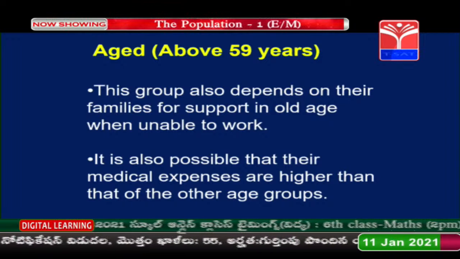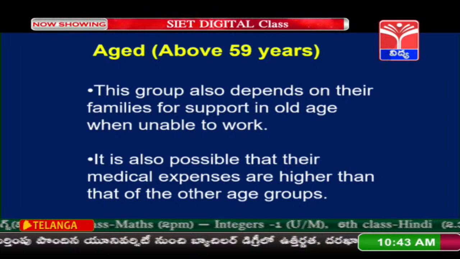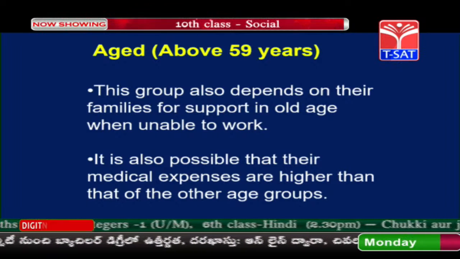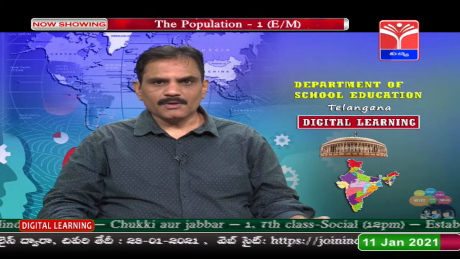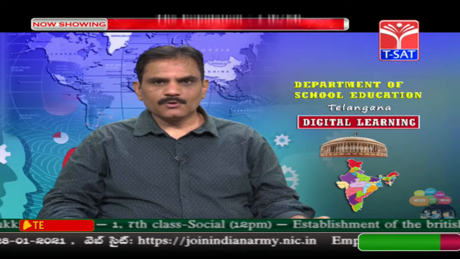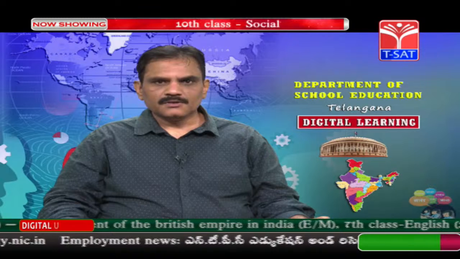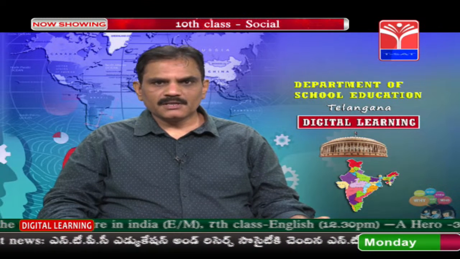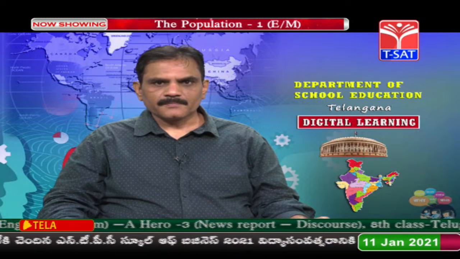It is also possible that their medical expenses are higher than those of other age groups. These people have many health problems, so they have to go to hospitals, and the expenditure is more for them. So, for these people pensions and other support are necessary.